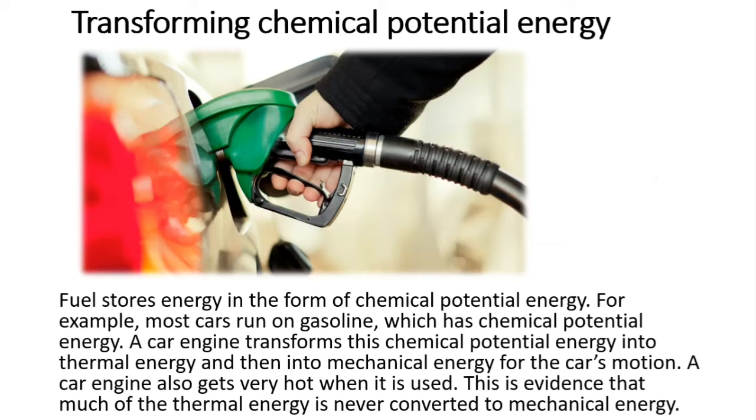Transforming chemical potential energy. Fuel stores energy in the form of chemical potential energy. For example, most cars run on gasoline, which has chemical potential energy. A car engine transforms this chemical potential energy into thermal energy and then into mechanical energy for the car's motion. A car engine also gets very hot when it's used. This is evidence that much of the thermal energy is never converted to mechanical energy.